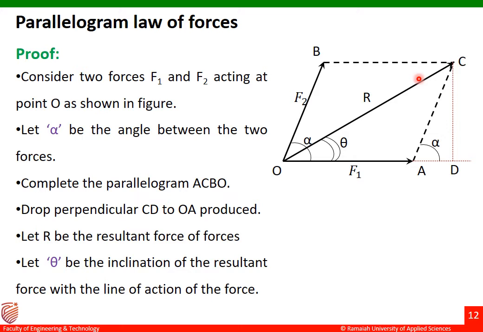I'll repeat the law once again. If two forces are acting simultaneously on a particle, let us take this as a particle at point O, and there are two forces acting simultaneously, F1 and F2, with two adjacent sides of the parallelogram. These two adjacent sides represent both magnitude and direction. You can see the magnitudes of these two forces are F1 and F2, and the directions of these two forces are also represented here.